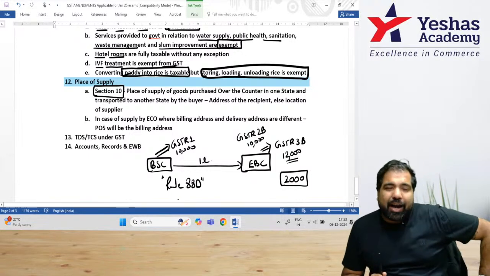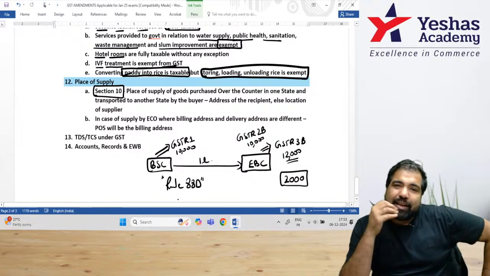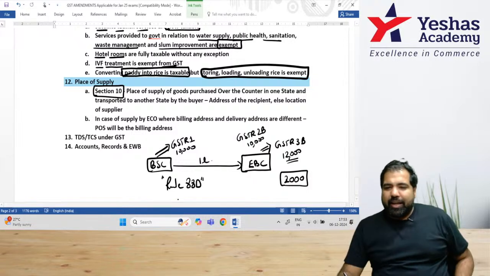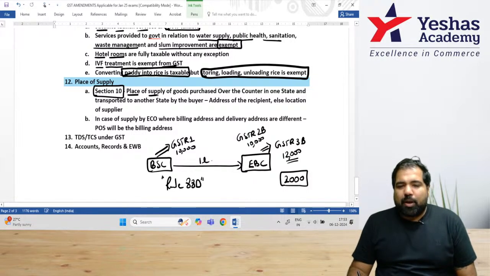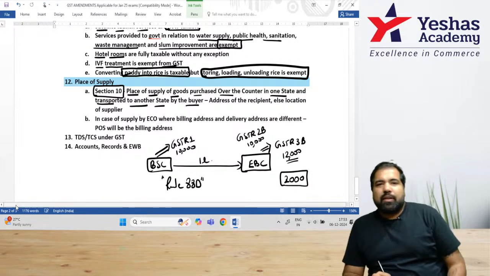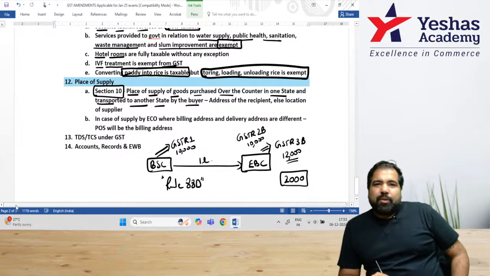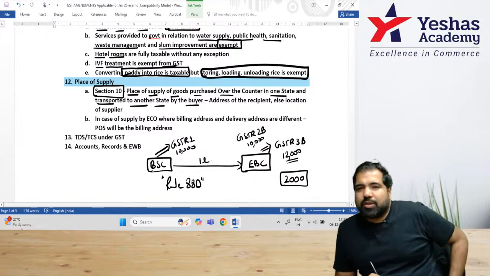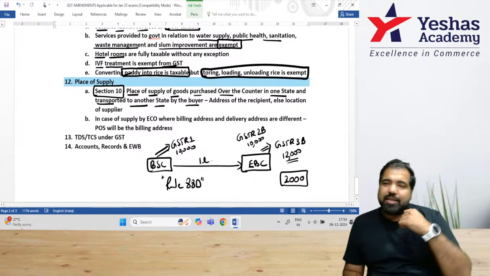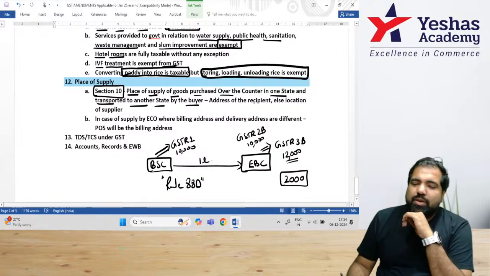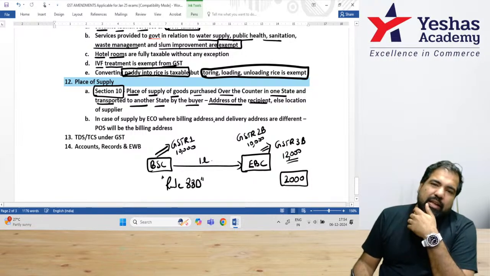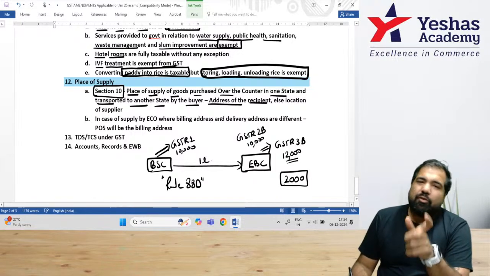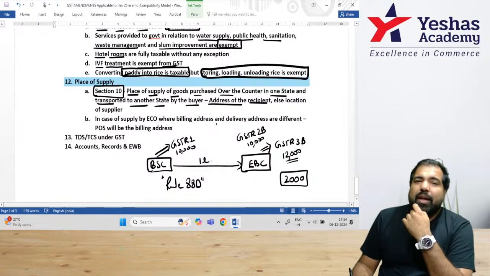But what if I buy something in Bangalore and then take it to Mumbai? Example, place of supply of goods purchased over the counter in one state and transported to another state by the buyer. So in that case, what will happen? Because there are two states now involved. So the government has said, listen, because there are two states involved, we will forget all these details and we will check who is the buyer and where is his address. If that is known, that address, that state will be considered as the place of supply.